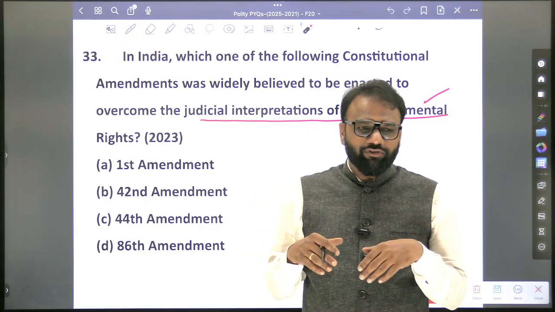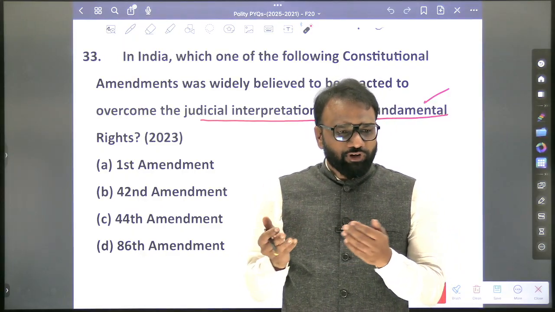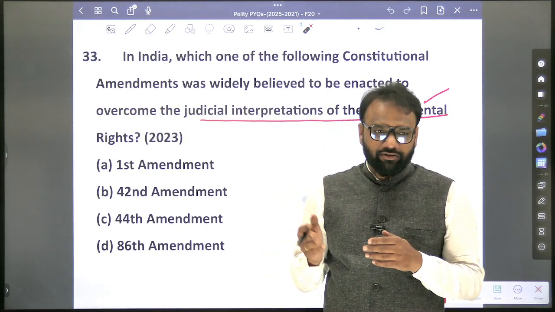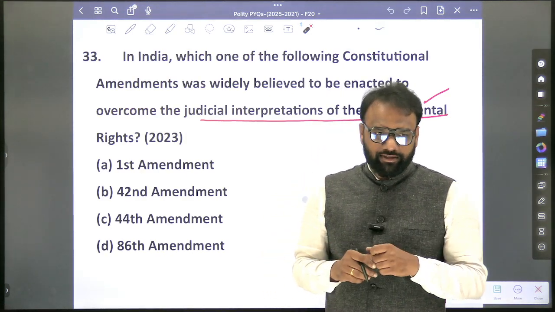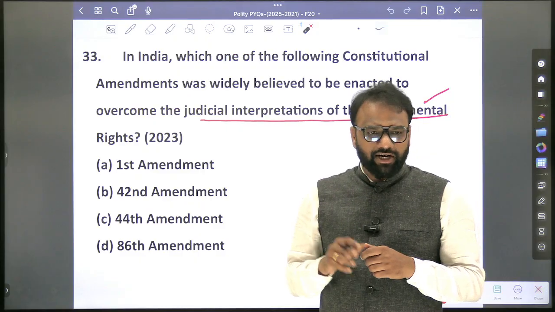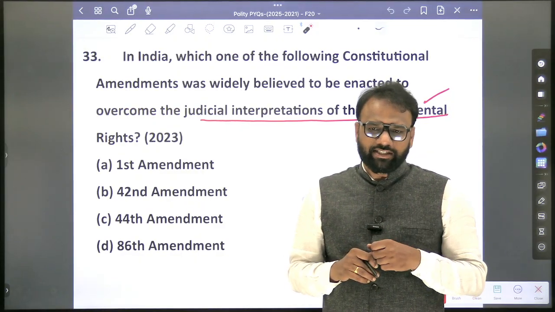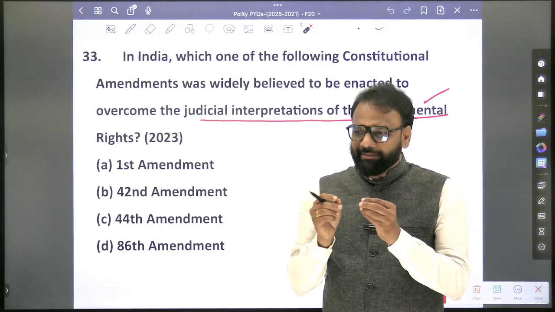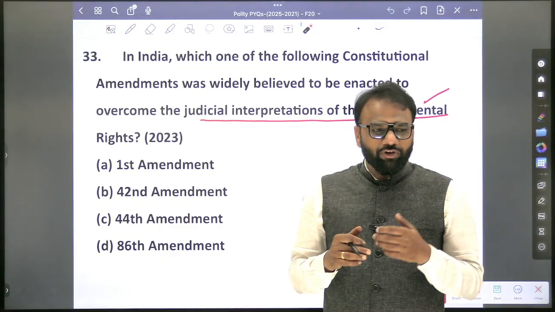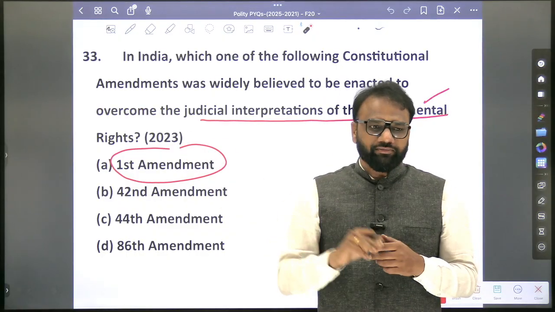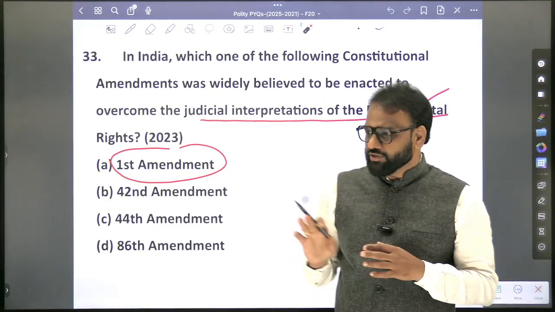Apart from them, some important amendments. Will you be able to recall some? The 42nd amendment. Next, the 44th to some extent. Next, the 73rd and 74th. Next, the 86th. So a few important amendments we'll focus on. Apart from that, out of curiosity, what did the first amendment deal with? That we shall focus on.